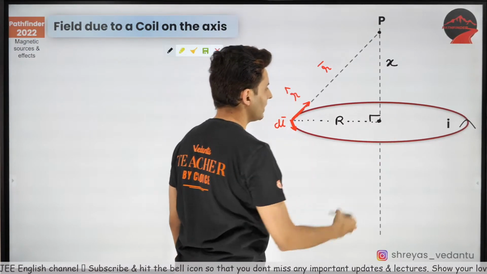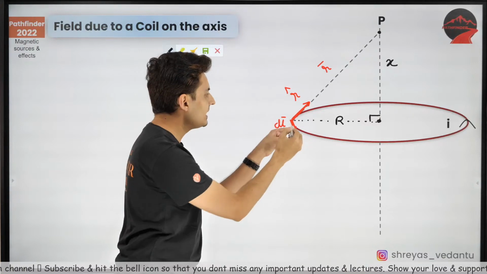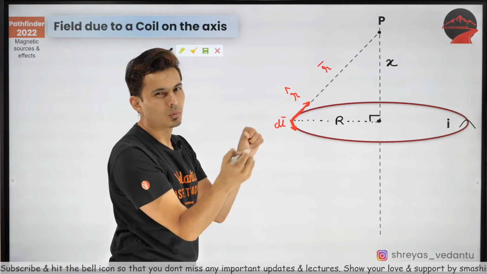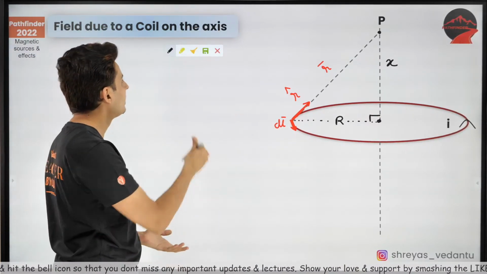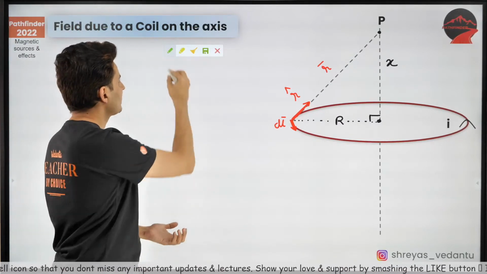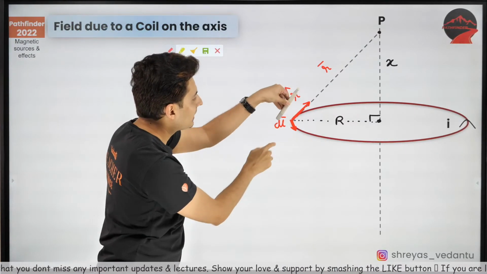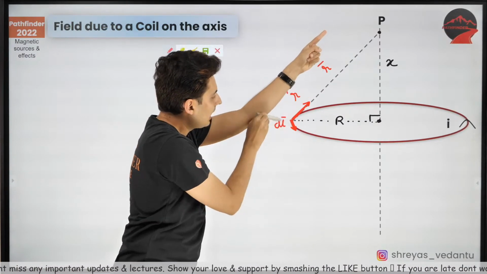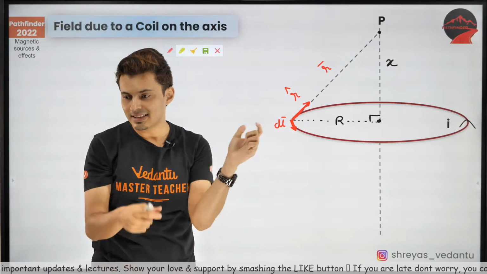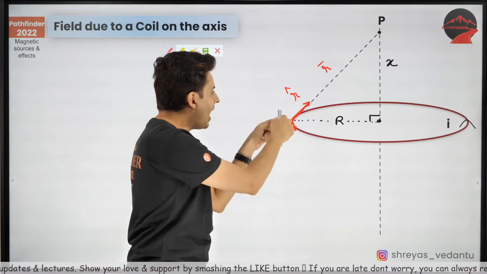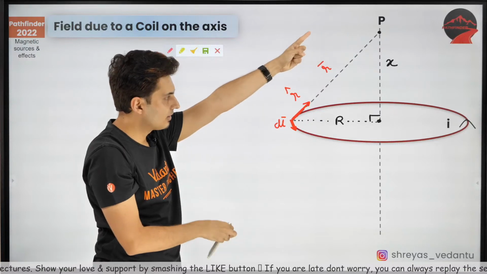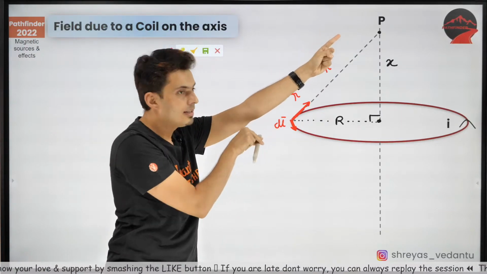Obviously, this is perpendicular. Please understand, dl is actually coming towards you. Just try to visualize this in 3D. My question to you is, what is the angle between r hat, that position vector, unit vector, and this dl vector?